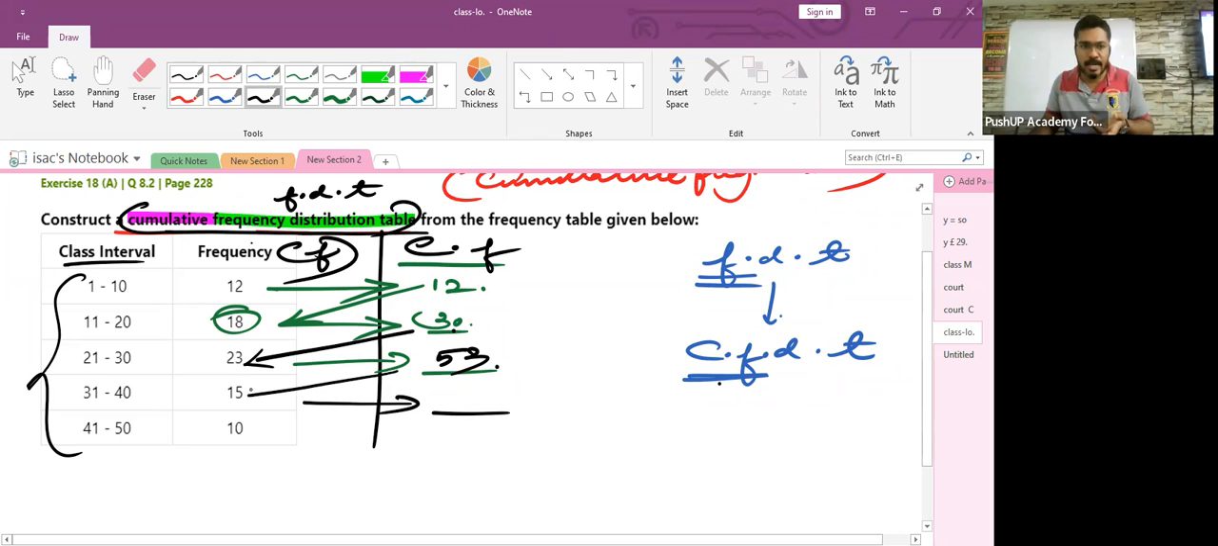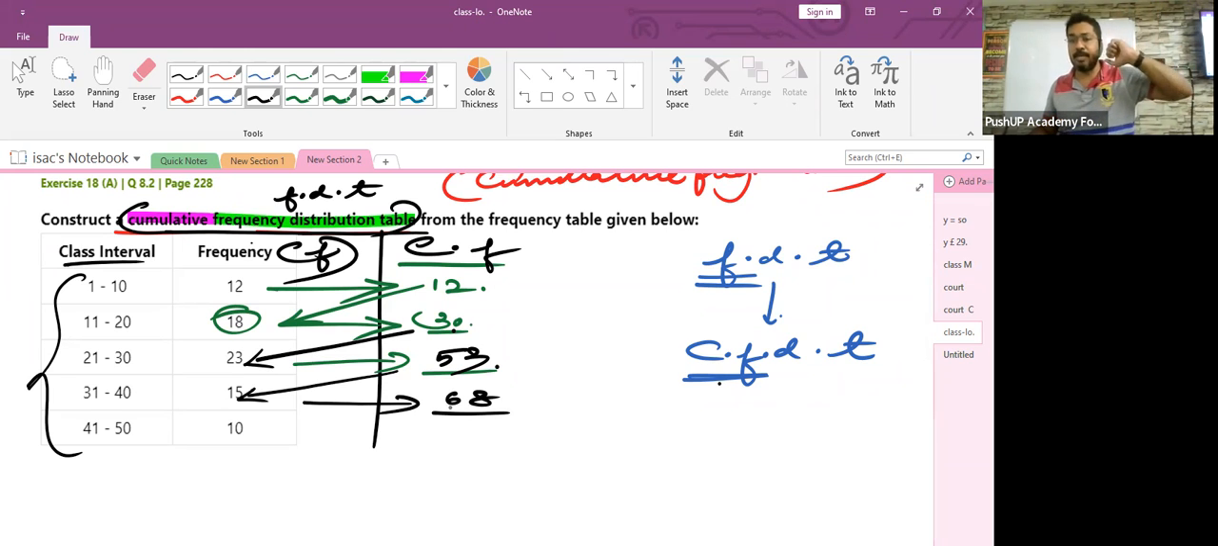Adding to that 53, I can get 15 more. 53 plus 15 is what? 68. All right. So first, second, third, fourth. These four class intervals have helped me to pile up a total of 68 frequencies.